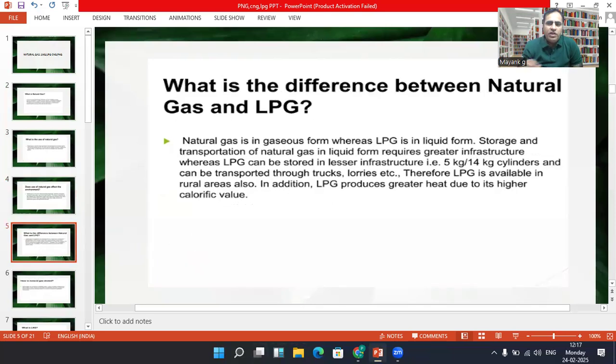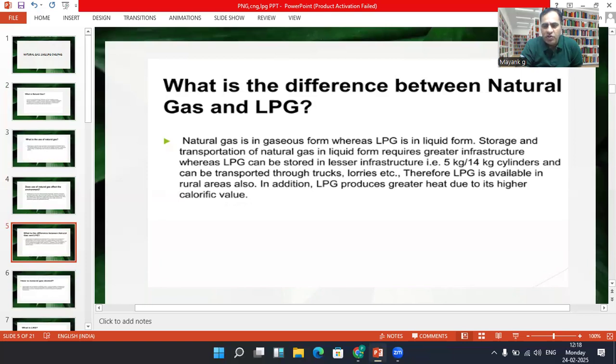So what is the difference between natural gas and LPG? LPG, as you all know, we use in our household for cooking purposes. Natural gas is basically in gaseous form, but the LPG which we get in our home is in liquid form. The storage and transportation of natural gas requires a much greater infrastructure, whereas LPG can be stored in a much smaller infrastructure.